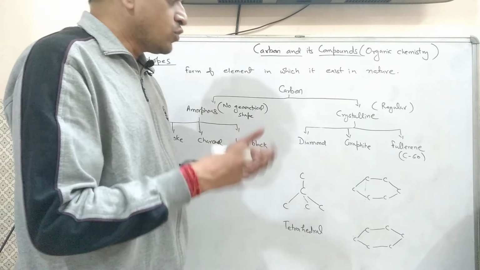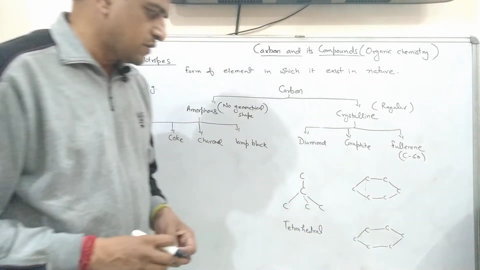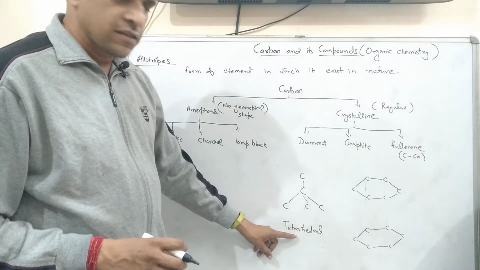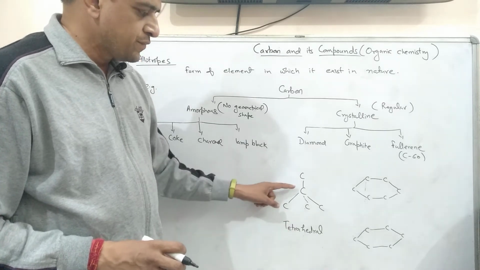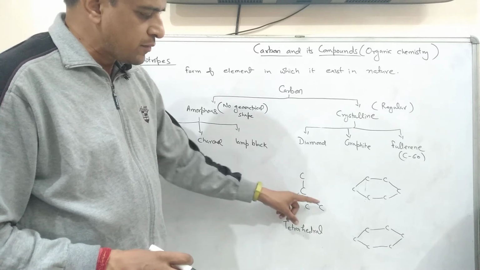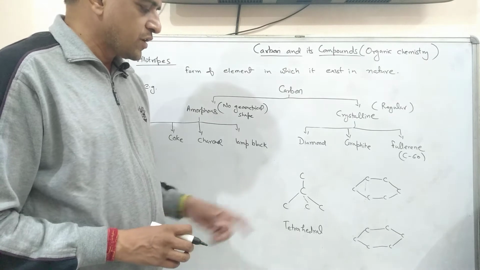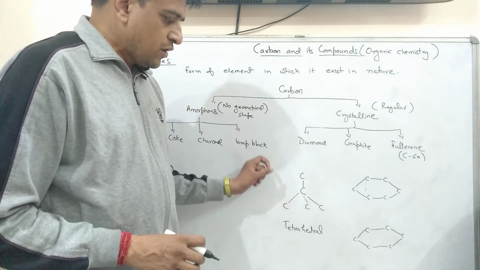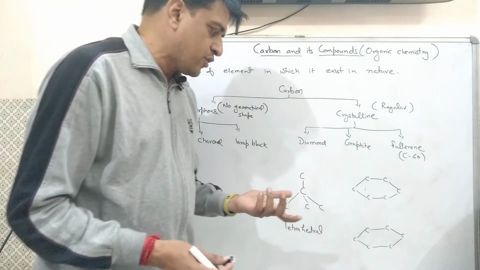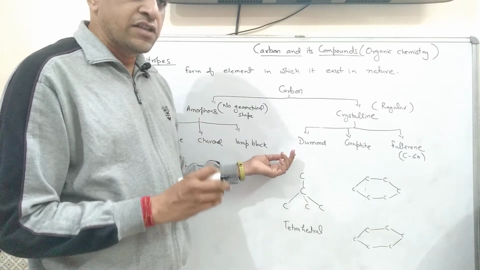And how they are different from each other, let us understand with the help of their structures. First of all, diamond. Diamond has a tetrahedral structure, and in this tetrahedral structure, each carbon atom is attached with four more carbon atoms. That's why this structure is known as tetrahedral structure. In this type of structure, no carbon is free. That's why it has no free electron also. That's why diamond is a good insulator.